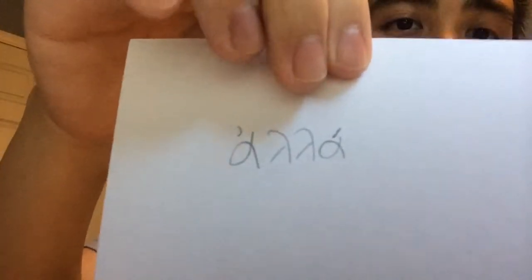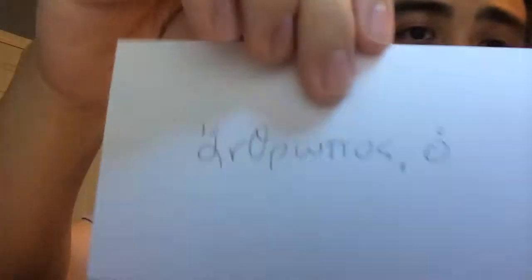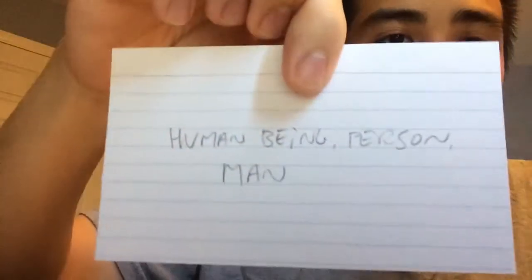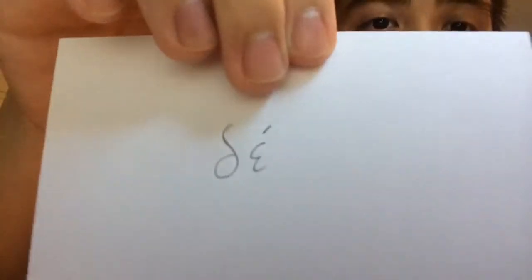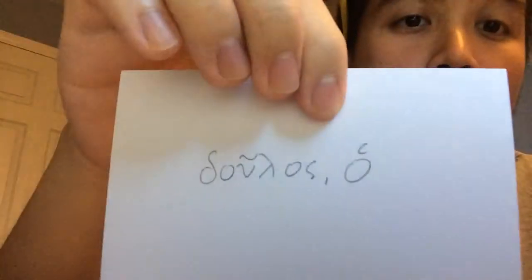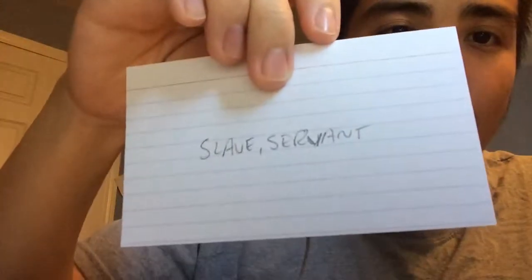Alla: but. Anthropos, ho: human being, person, or man. De: another word for but and. Doulos, ho: slave or servant.